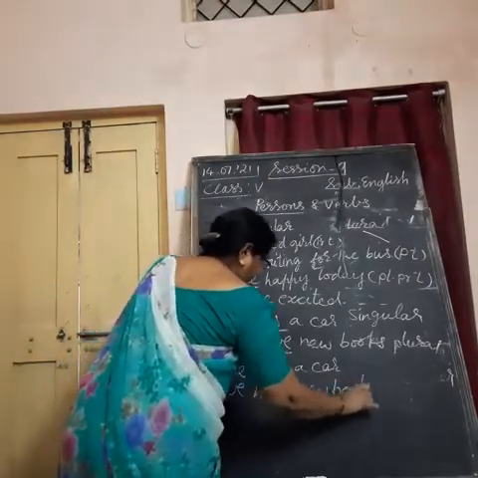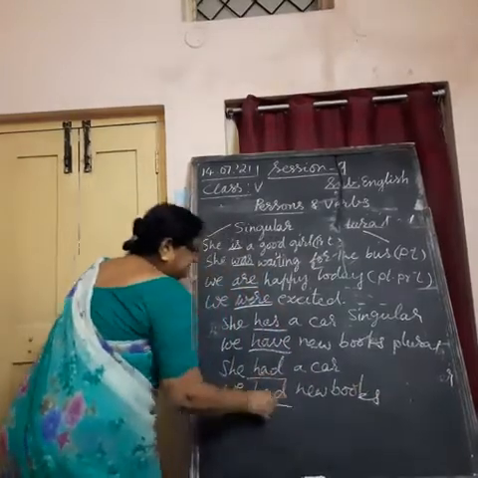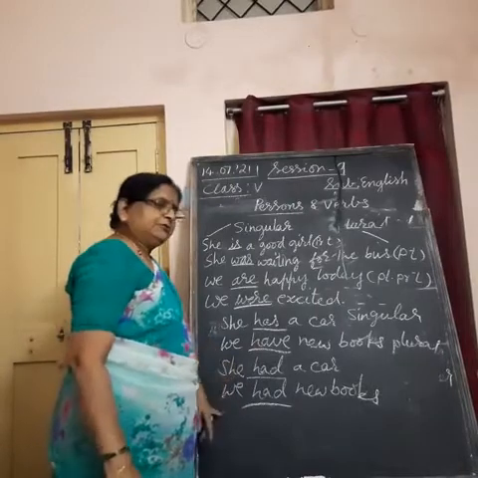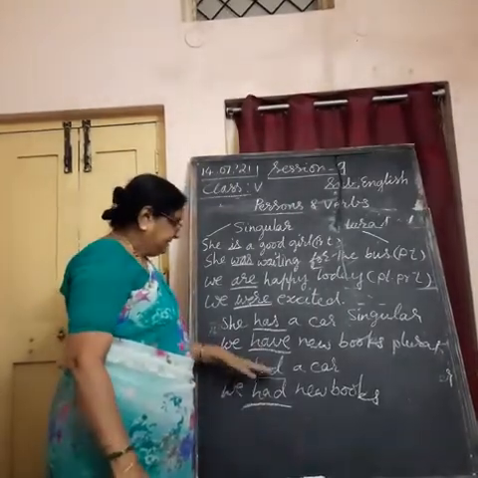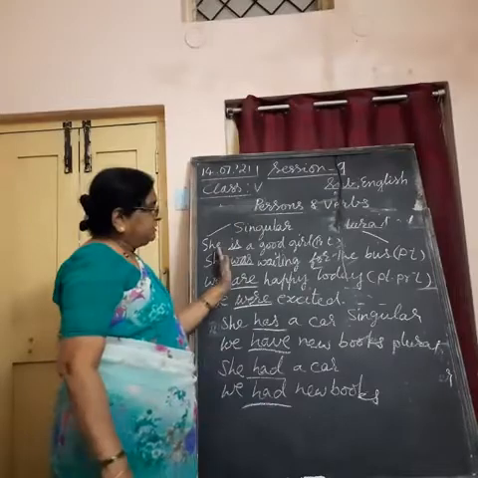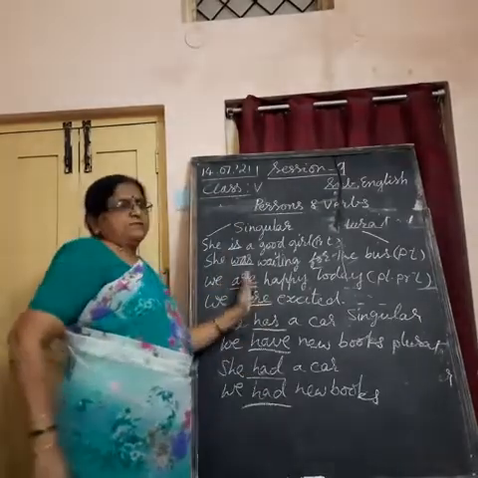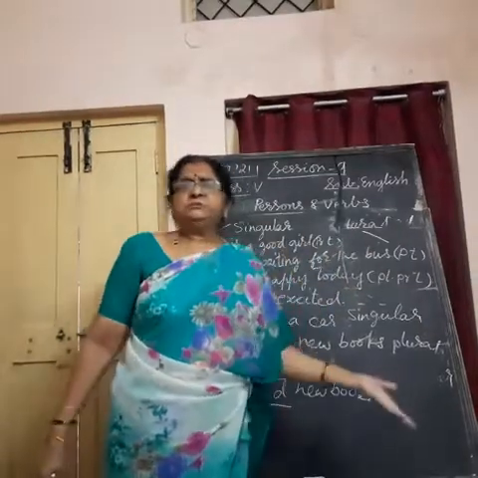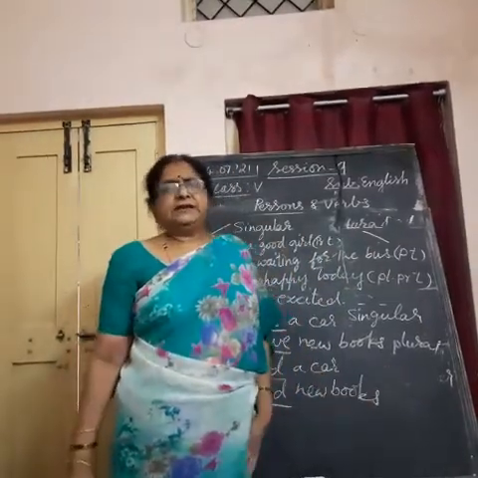In this way, had stands for past tense form for both singular and plural. Understand? In this way, we can make out the verbs, how to use verbs for singular in present tense, verbs in plural. Understand?